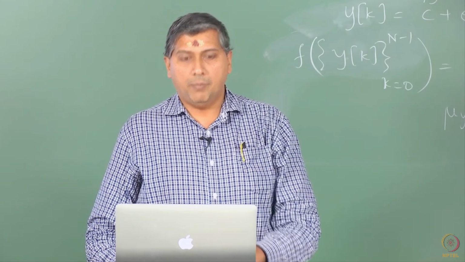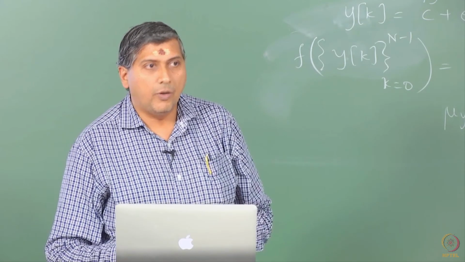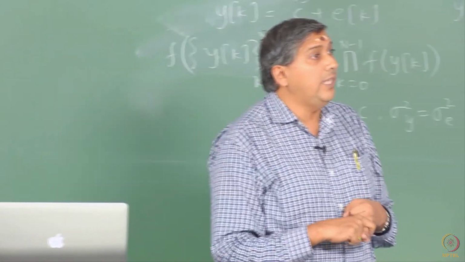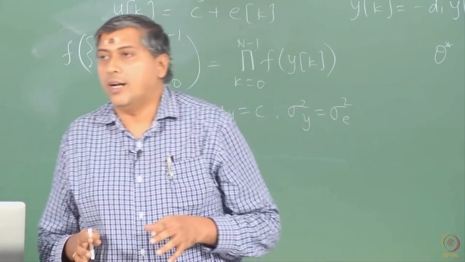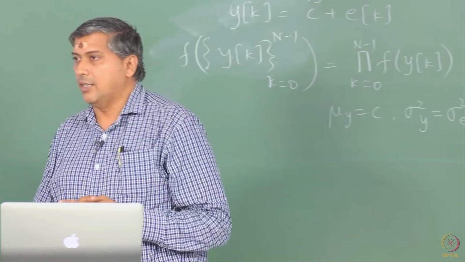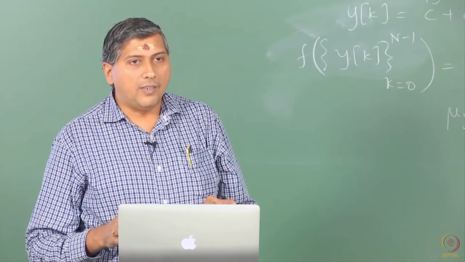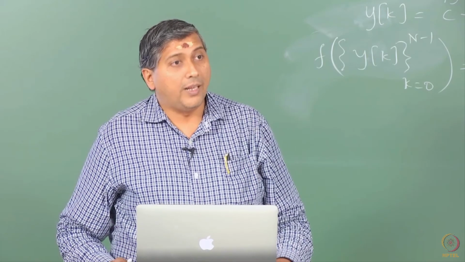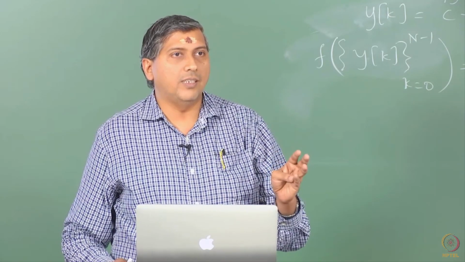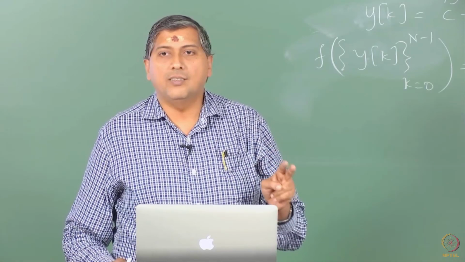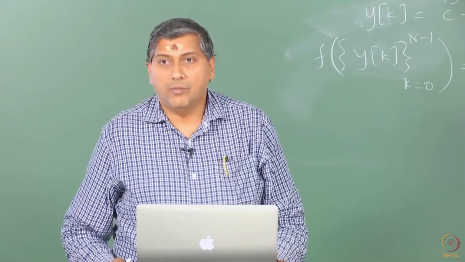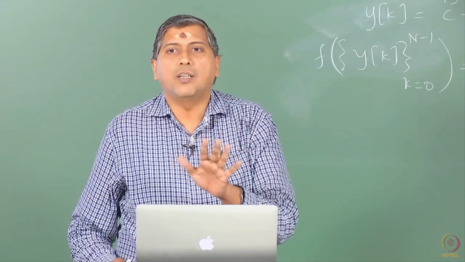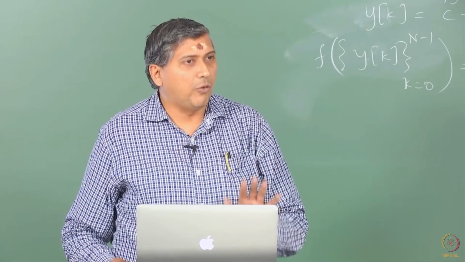One point that I want to make in passing is the asymptotic efficiency. We have talked about asymptotic normality, and asymptotic efficiency has to do with the variance of the estimator. You can show that the maximum likelihood estimator achieves the Cramer-Rao lower bound as n goes to infinity, and that is one of the reasons. Apart from consistency, the asymptotic efficiency is the one that makes maximum likelihood methods very attractive for large samples. For small samples it has poor performance, there is no assurance, but for large samples ML is good.